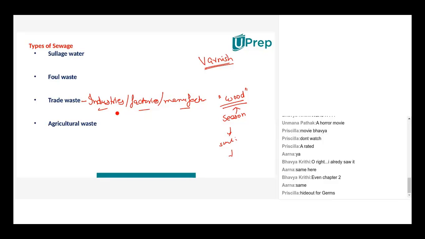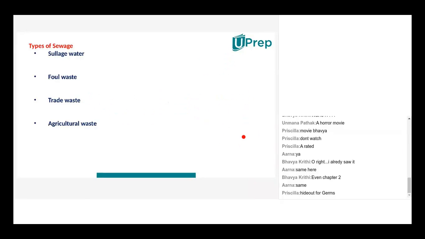Now, if they're utilizing water, they also have to throw the water, because not all the water is utilized. Along with that water will come out obviously a lot of chemicals, a lot of toxic materials, right? Because if they're washing it away, that means it's not needed, it's not required, it has to be thrown. If it is thrown, that means it's waste. It could be toxic, it could be poisonous, but to them it doesn't matter. They're just throwing it out in a water body. They're not even thinking about the future, right? So that was trade waste.